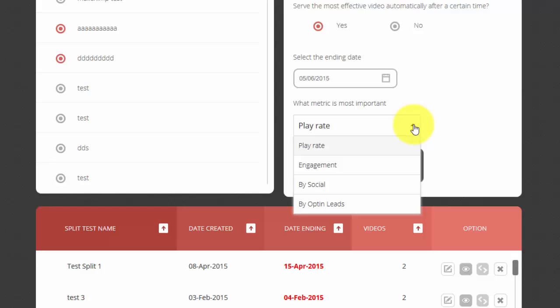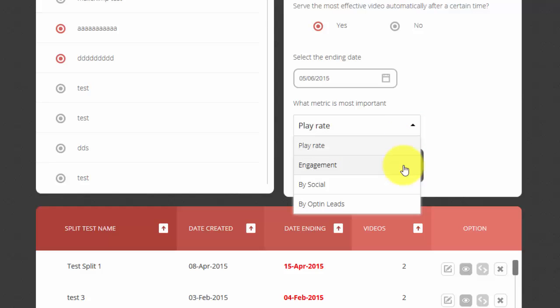It could have something to do with the splash screen you used on the video. It could also test the headline you have above the video. So all those little things you can change can affect the play rate of your video. The next one is engagement.